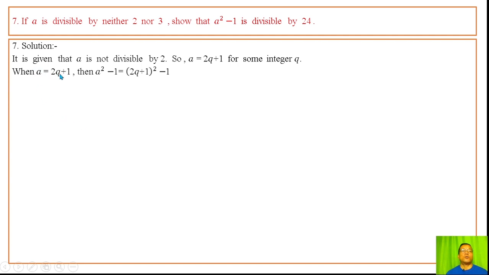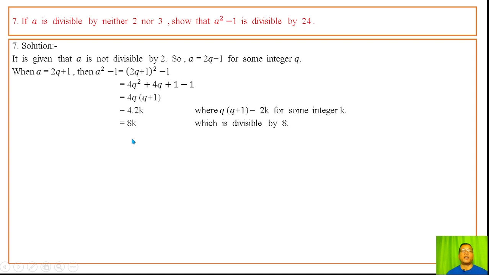When a is twice q plus 1, then a square minus 1 whose value is this. Expanding and cancelling, we get 4 into q into q plus 1. The thangnaba integer ani product to 2 ni yambe yari, twice k the phong to a, we get 8k phange. This is divisible by 8.